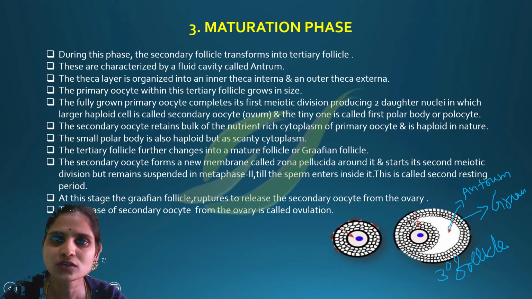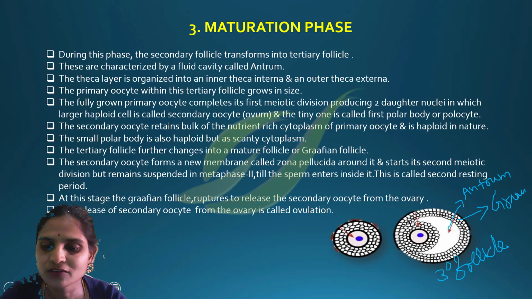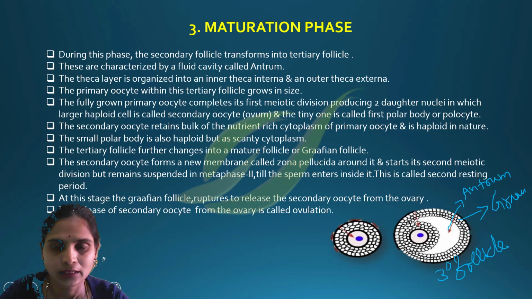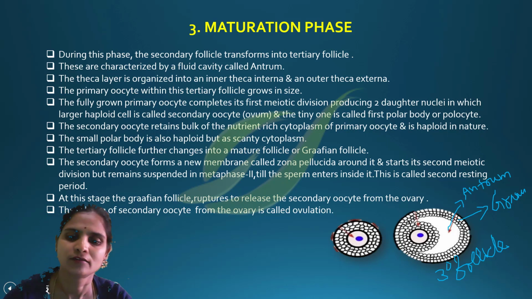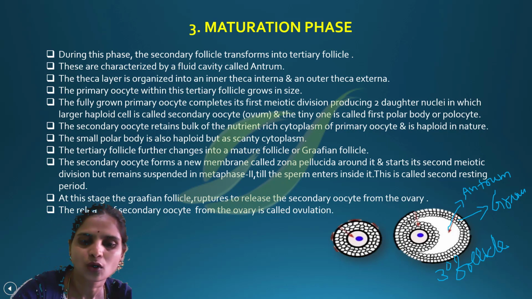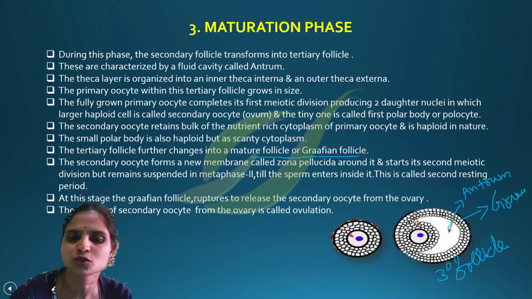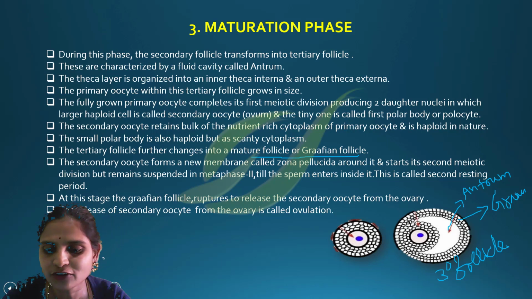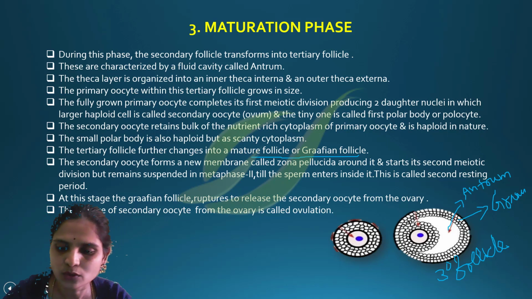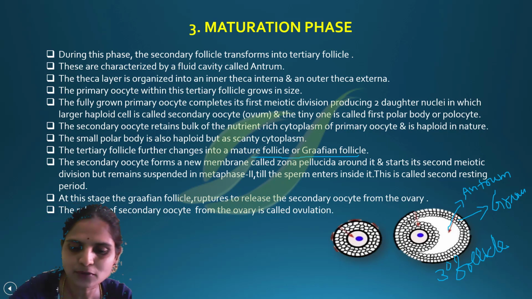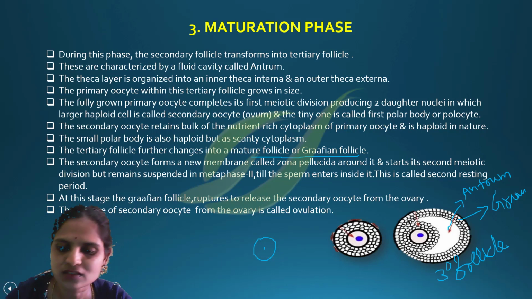First it undergoes the first meiotic division. After undergoing the first meiotic division and forming the secondary oocyte, it later changes to a mature follicle called the Graafian follicle.